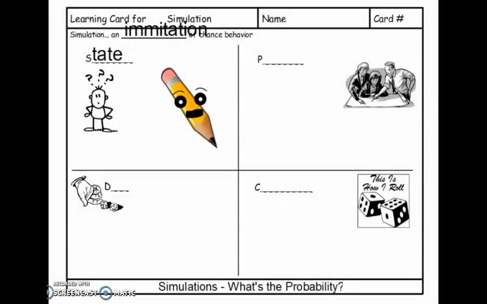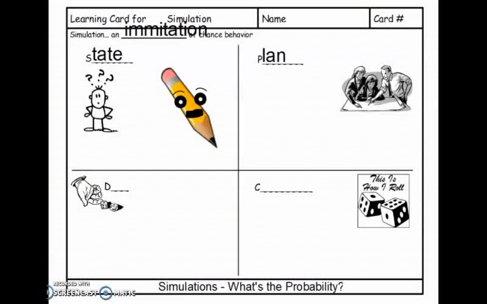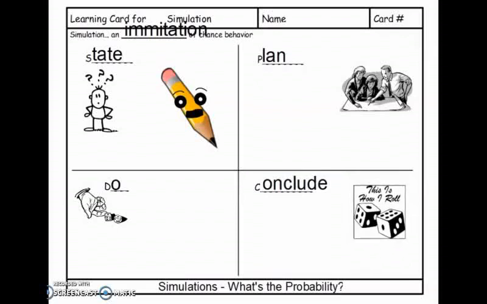The first step is to state the question: are circus peanuts really more popular? The second step is to plan the process. We do this by randomly selecting 2 dice numbers and conducting many trials. The third step is to do the experiment. This means that we roll the dice in each trial. The fourth step is to conclude the results.